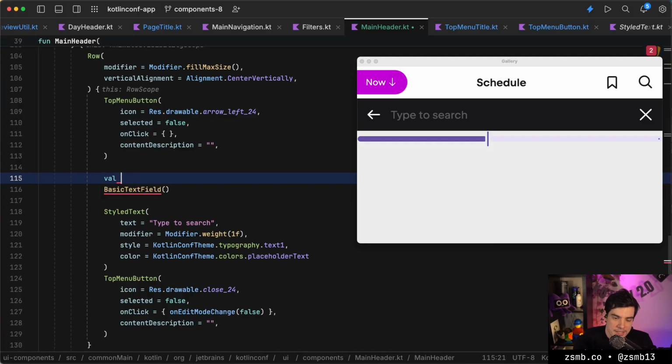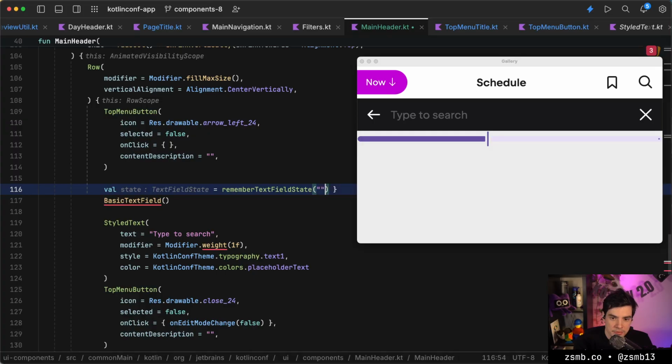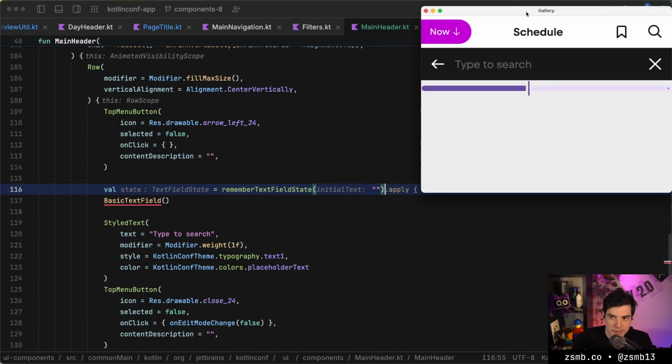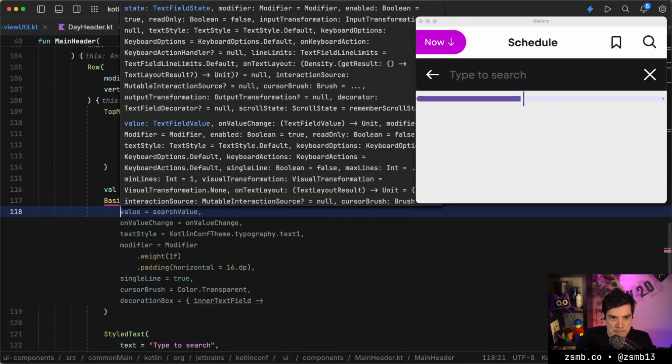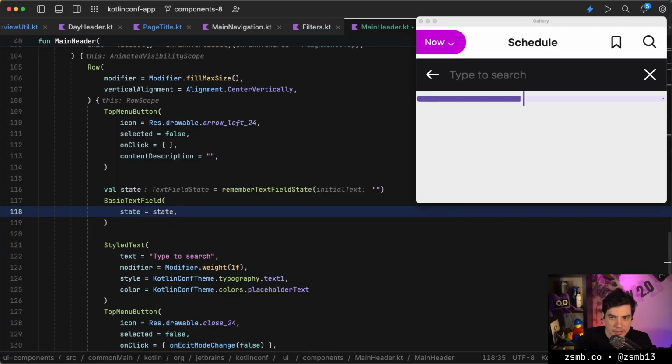It needs a text field state, so let's start there. State, remember, do we have remember text field state? We do. Let's start with, sorry, let me try to position things here so that we can see everything. So we'll start with an empty string. We can pass this into the text field.